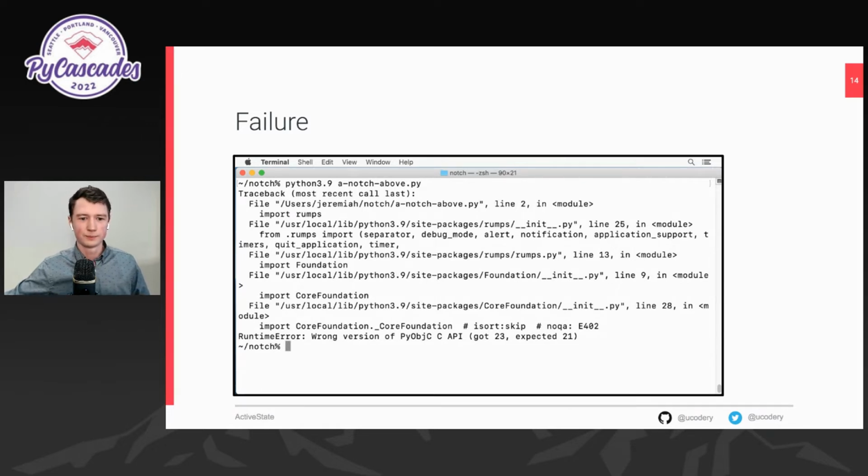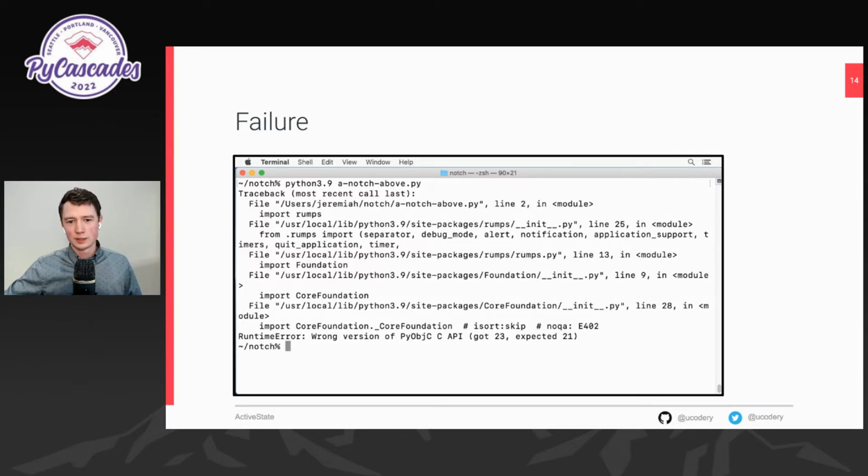But there's a problem. He has a runtime error: wrong version of PyObjC. This was working yesterday. Why are we getting a runtime error today? Well, it turns out notch above has one dependency, but that dependency has a dependency. So my grand-dependency is PyObjC, which is a Python module that's a wrapper around native Apple APIs.